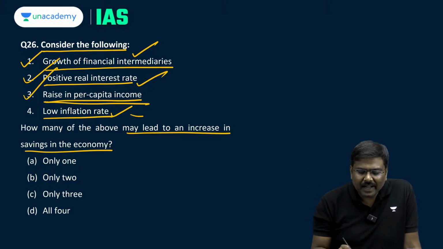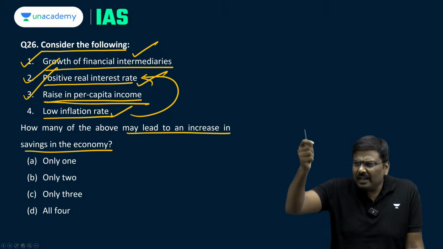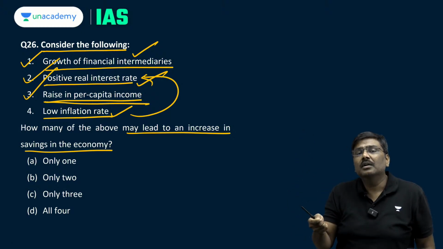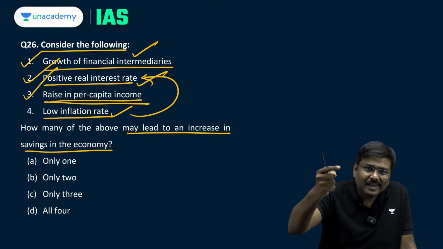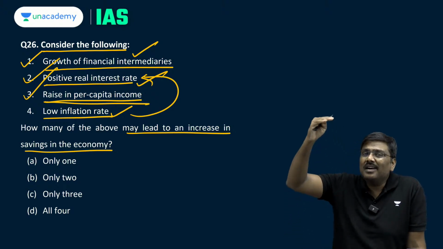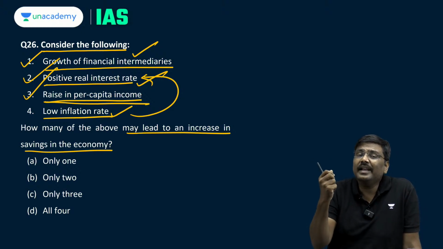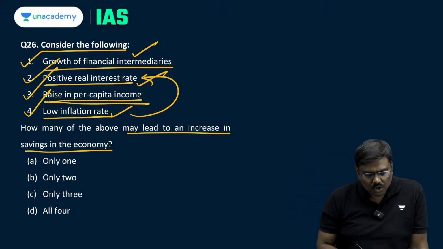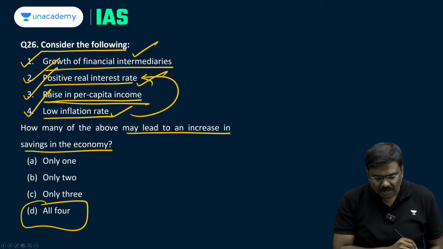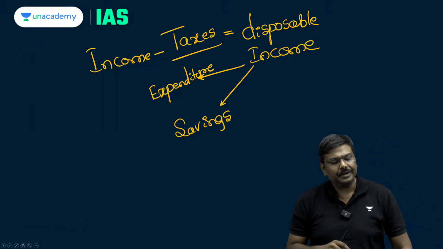Low inflation rate, connected to the second point: if the inflation rate becomes lower and lower, my earnings after accounting for inflation will start increasing. With higher earnings, that is, if the real interest rate is higher, I will save more money. Fourth one is also true. Question number 26, right option will be option D, all four are correct.